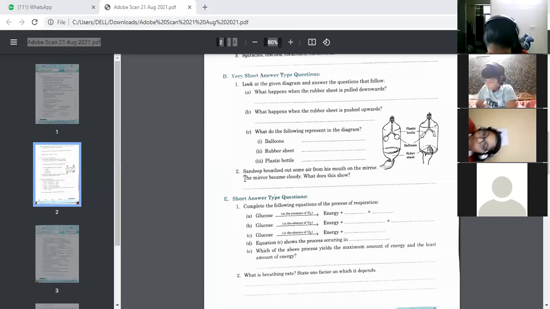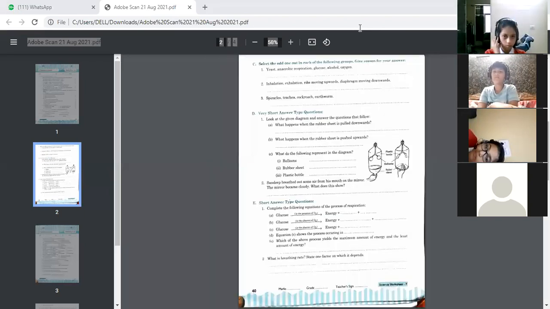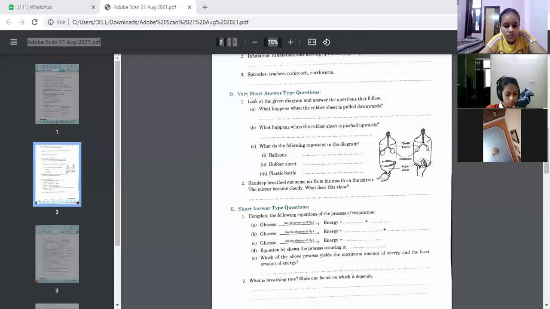Next, question number 2. Sandeep breathed out air from his mouth on the mirror. The mirror becomes cloudy. Can you tell me what is the reason behind it? So you have to find the answer. Continue with the next question, number 2: Sandeep breathed out some air from his mouth on the mirror. The mirror becomes cloudy. What can be the reason for it?